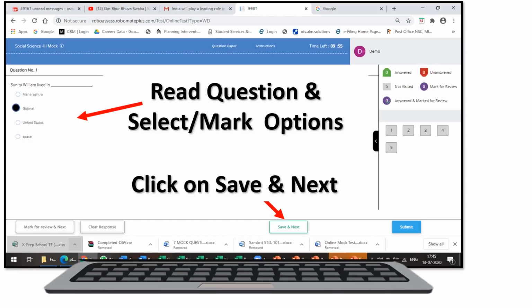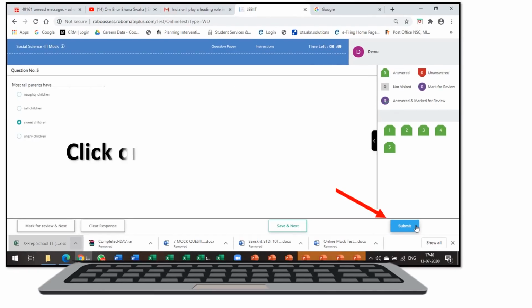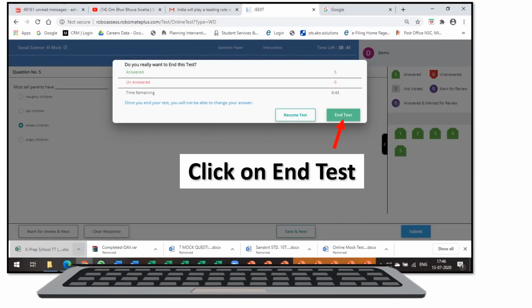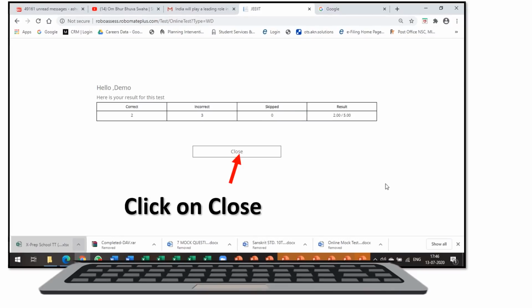Finally, you can submit the paper by clicking on this button over here. Once you submit the test, it will ask you for a prompt whether you want to resume or end the test. So click on end test. As soon as you click on the end test button, you'll get this screen. Click on close, and that is how you complete your test. So I hope you are very clear how to give the test on Windows.